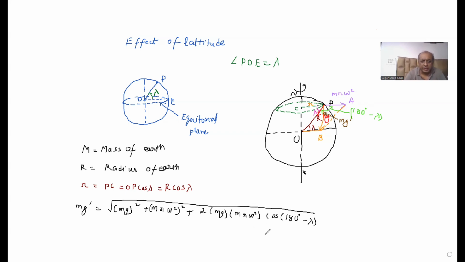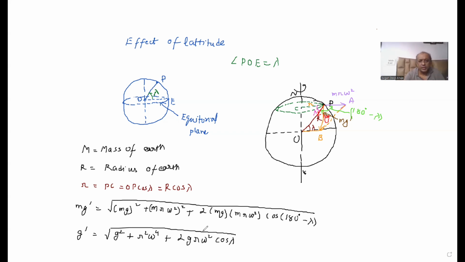So we can take m common from this outside the square root, and it gets cancelled on both sides. So what we are left with is g dash is equal to under root of g square plus r square omega raised to the power 4 plus twice of g r omega square. Now cos of 180 degree minus lambda is cos lambda, so I can put it as cos lambda only. And we are putting all of this in the square root sign.